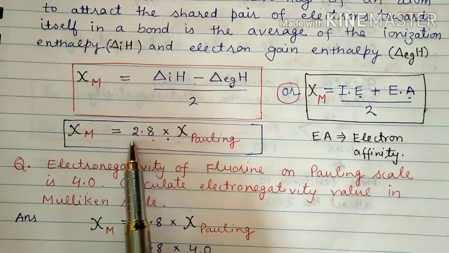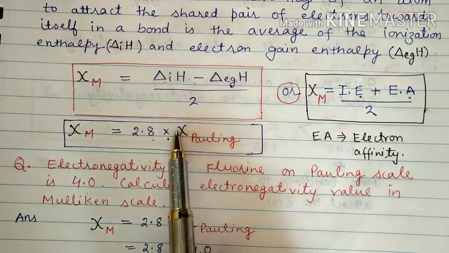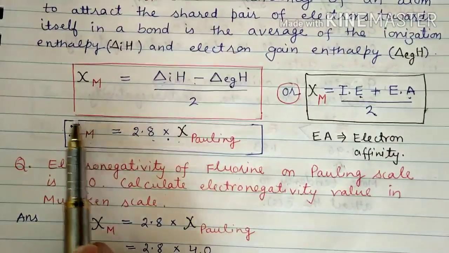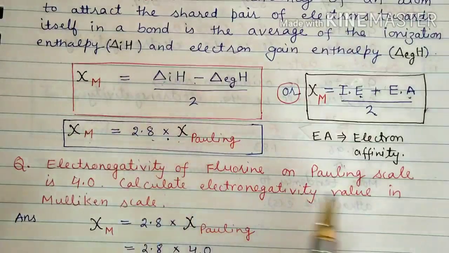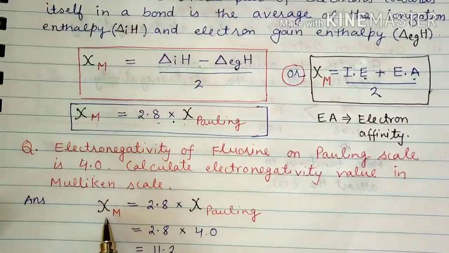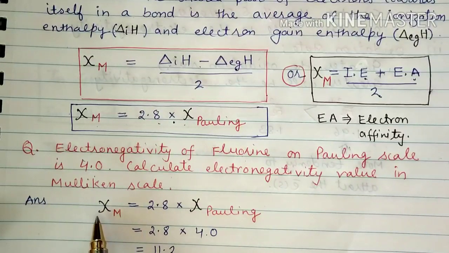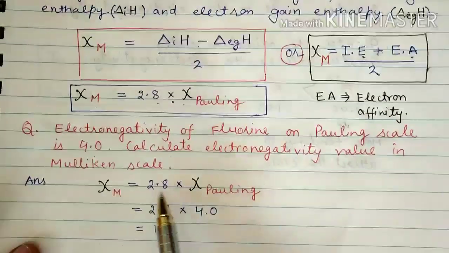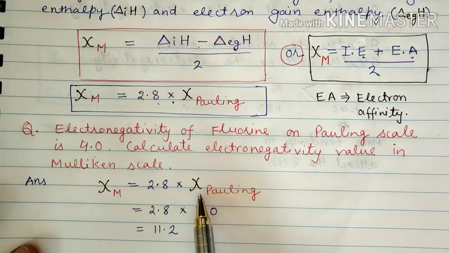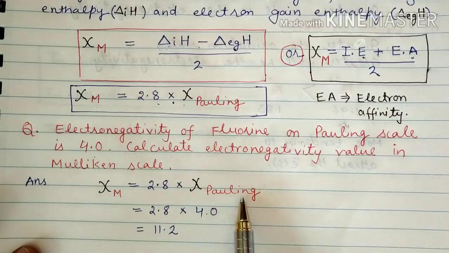We have to make use of this formula, because the Pauling scale electronegativity is given and we have to calculate the electronegativity on the Mulliken scale. So chi M is given by the formula 2.8 multiplied by the electronegativity on the Pauling scale.